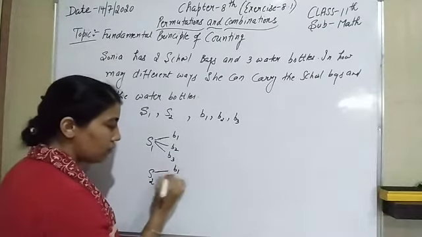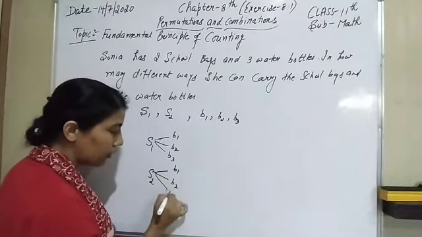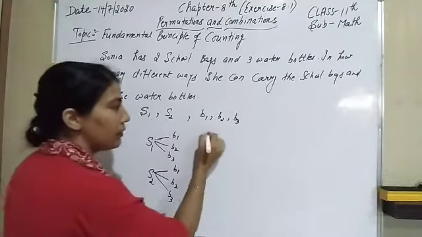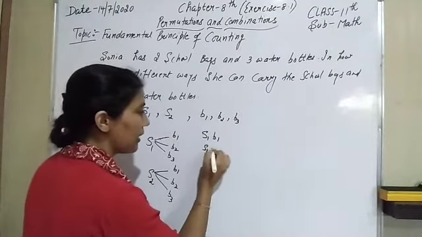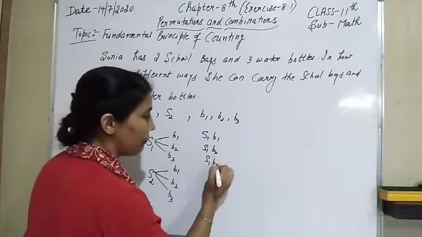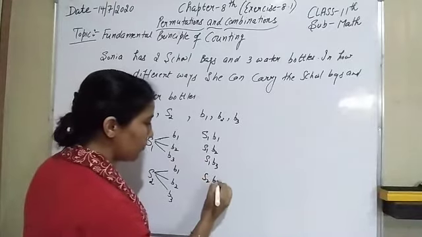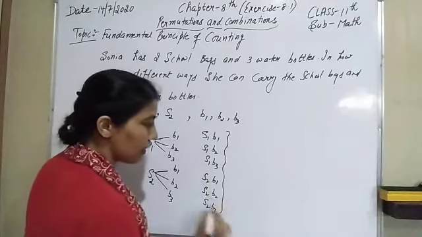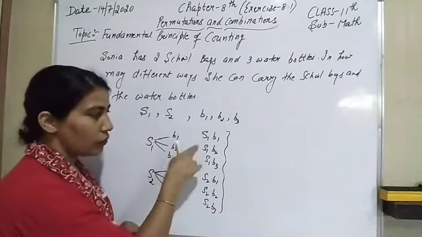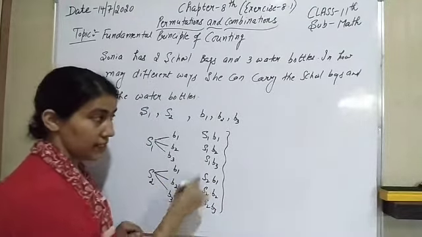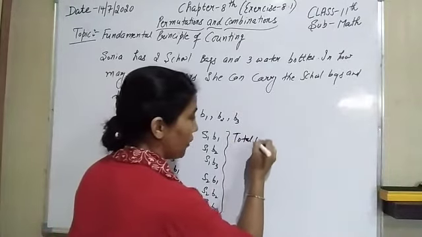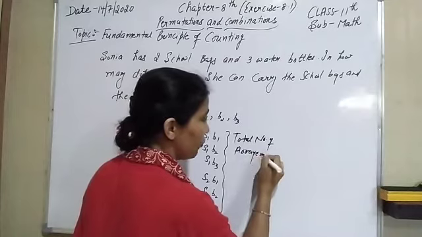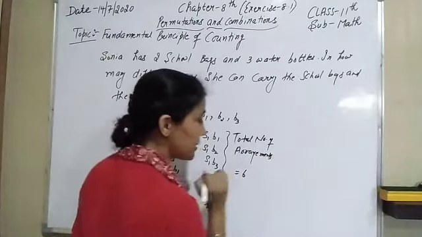That means S1B1, S1B2, S1B3, and S2B1, S2B2 and S2B3. How many arrangements are there? 1, 2, 3, 4, 5, 6. That means the total number of ways is 6.